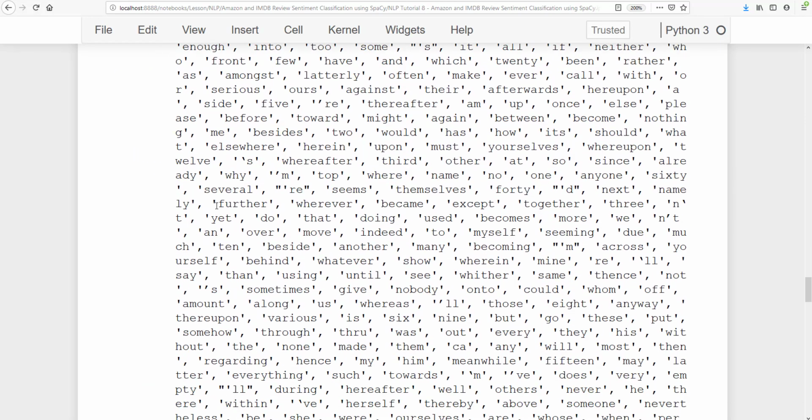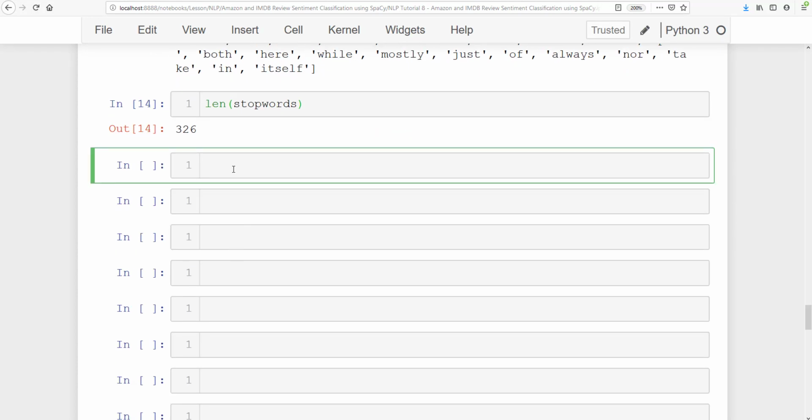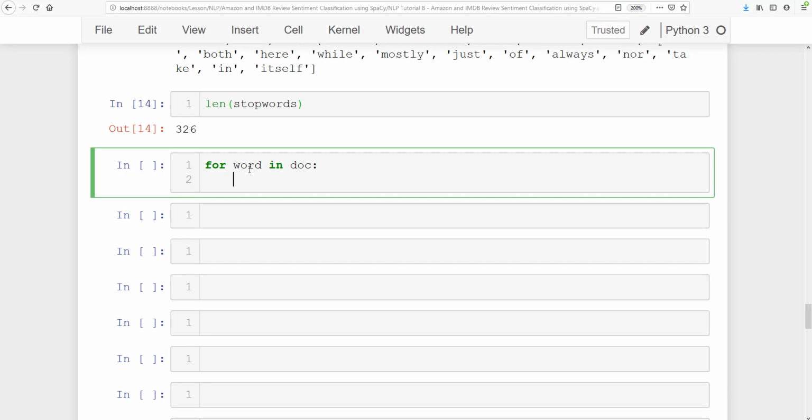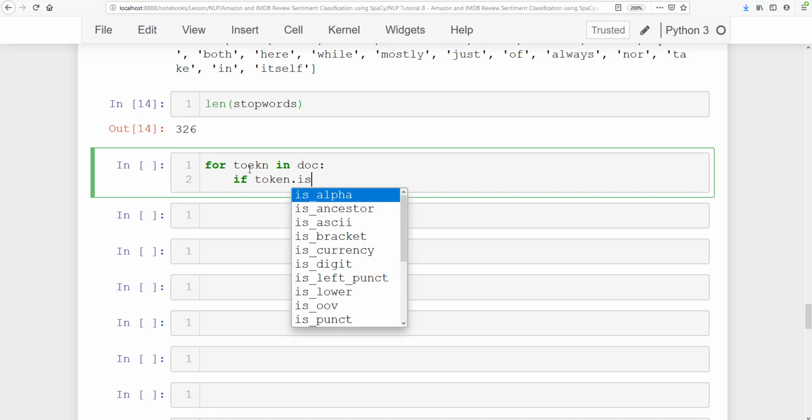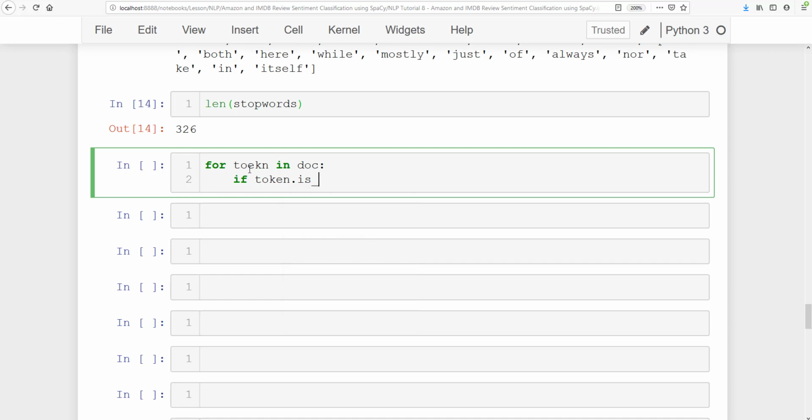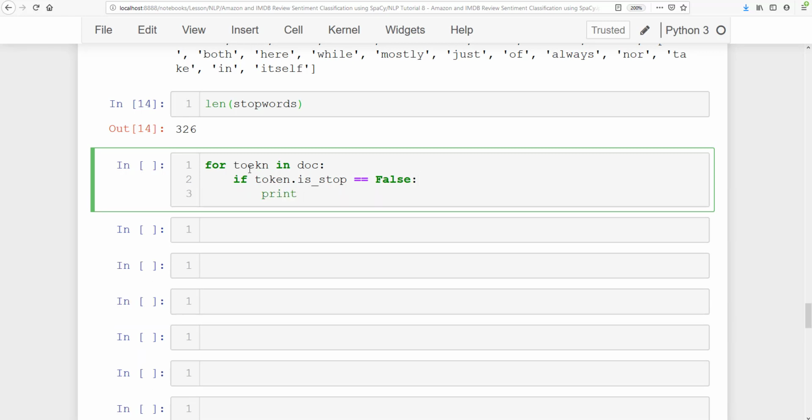To do that, we can say: for token in doc, if token.is_stop is equal to False, meaning the token is not a stop word, then I'm going to print that token.